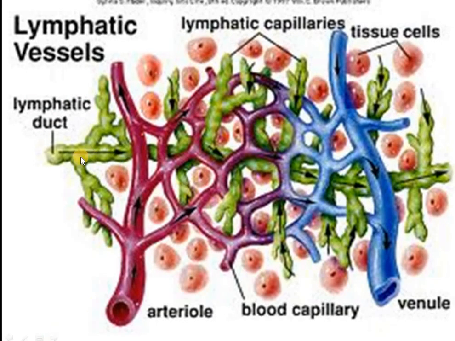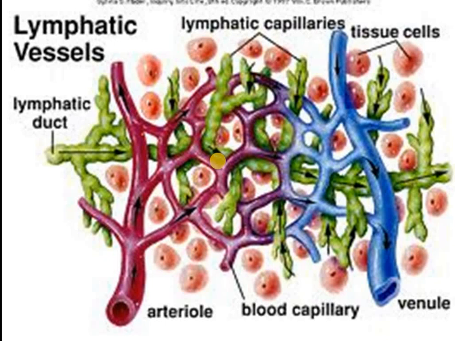So as you can see, the lymph which has seeped into these intercellular spaces is being absorbed by the lymphatic capillaries, and these lymphatic capillaries will further transfer it to the lymph vessels.